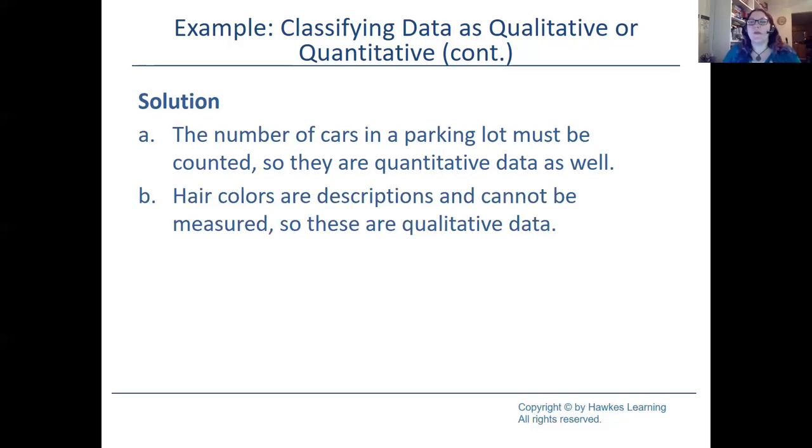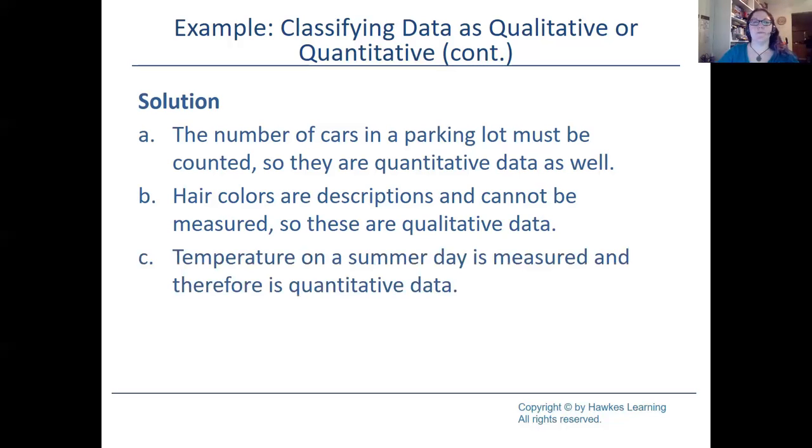And think about it. How would you answer that? Hair color can be blue, brown, blonde, red, pink, multicolor. You've got all these different hair colors that you would be able to answer that. So you used a word to answer it. The number of cars in a parking lot, you would say like 5 or 7. So that would be quantitative. But when you use a word, you're going to say qualitative. Okay, temperature. Temperature on a sunny day is measured, therefore it has to be quantitative.